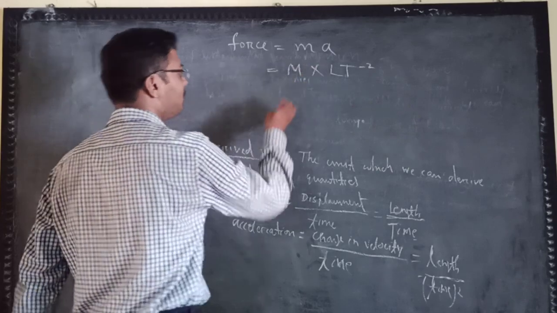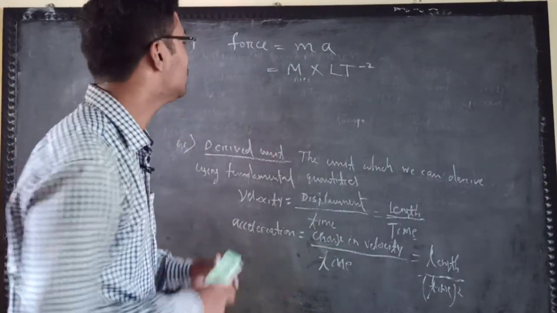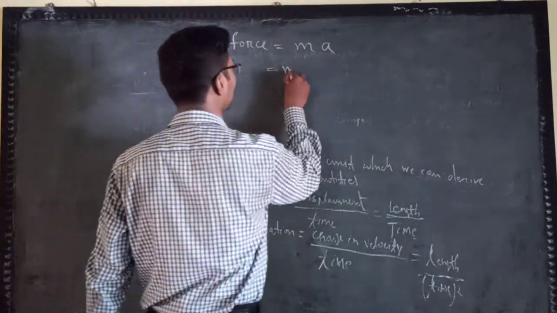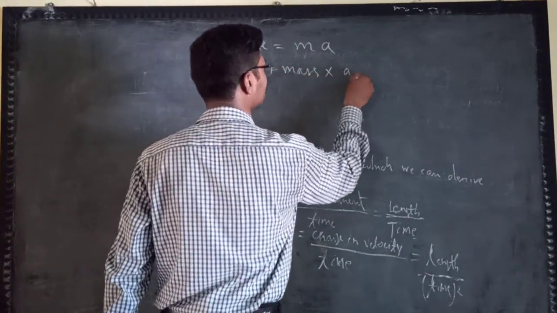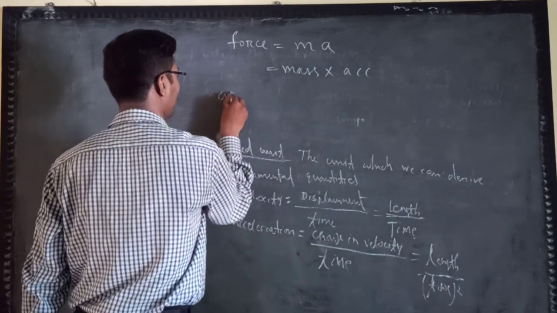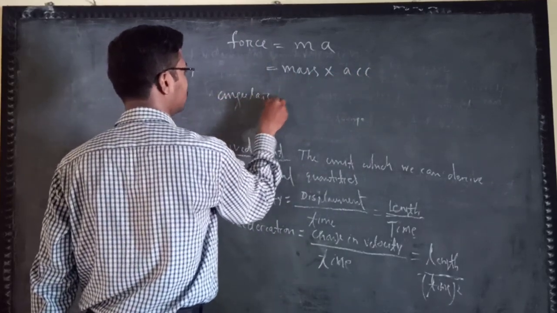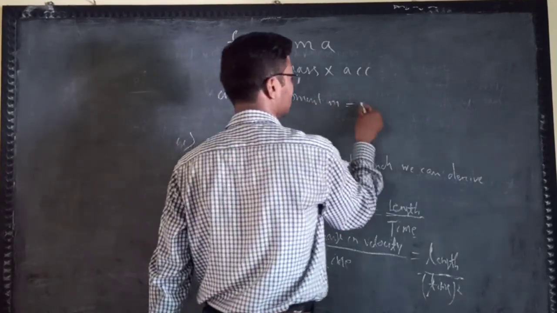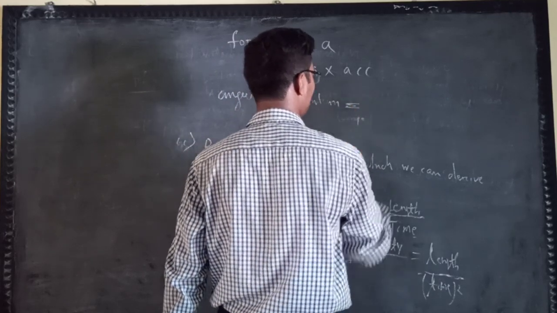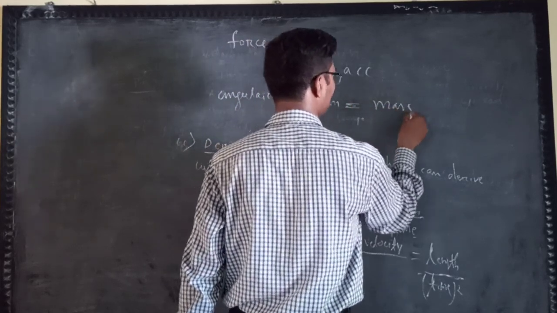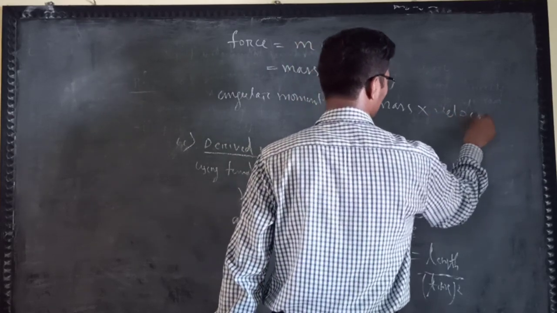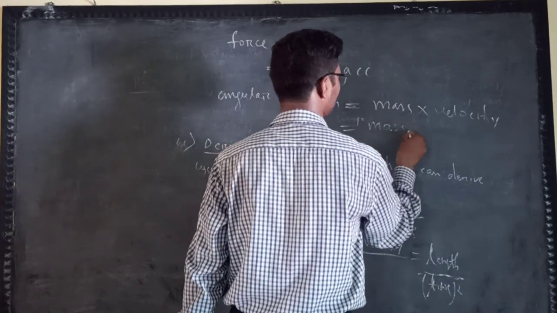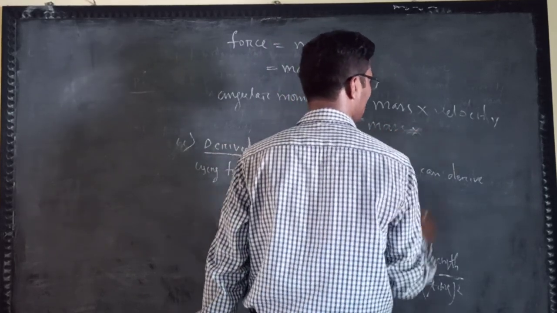Here you are using mass and acceleration. Angular momentum here is mass into velocity, so this is mass into length by time.